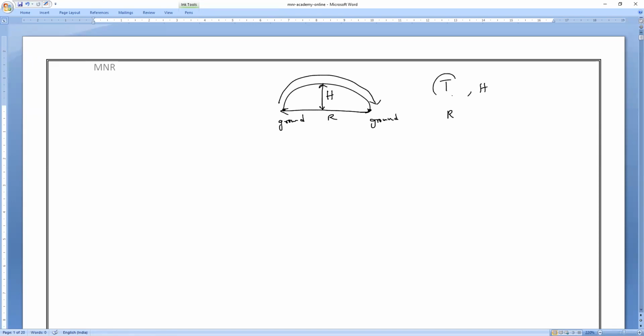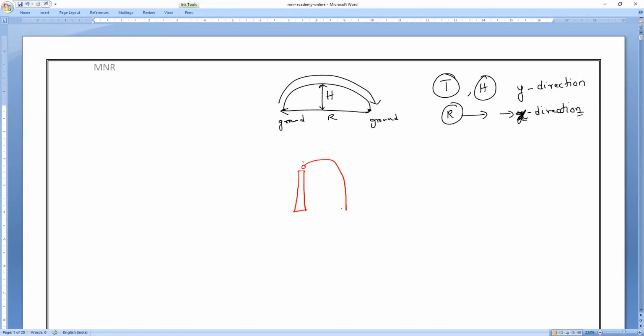Now if you observe very carefully, time of flight and maximum height we have derived based upon which axis, y axis or x axis, all of you? Only the y direction. And the horizontal range, we'll consider what direction, everybody? We'll consider only the x direction. Do you remember everybody the derivations and all?